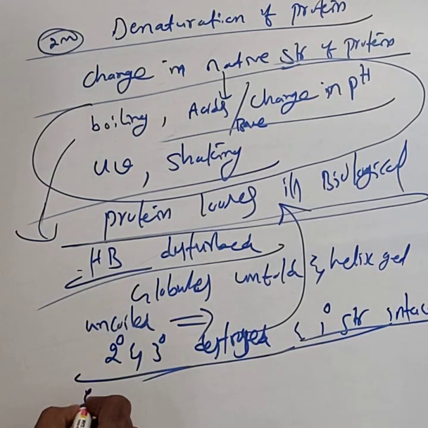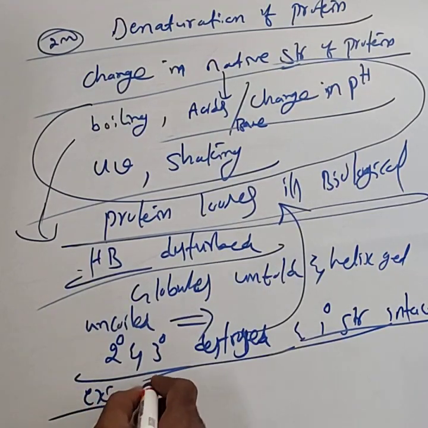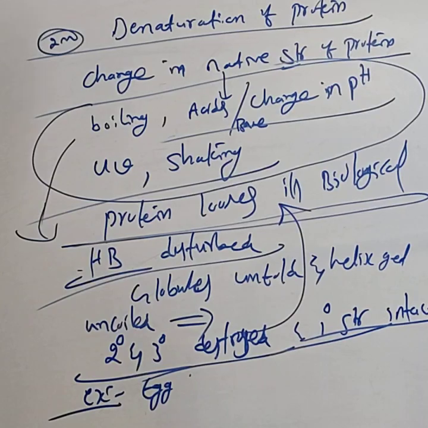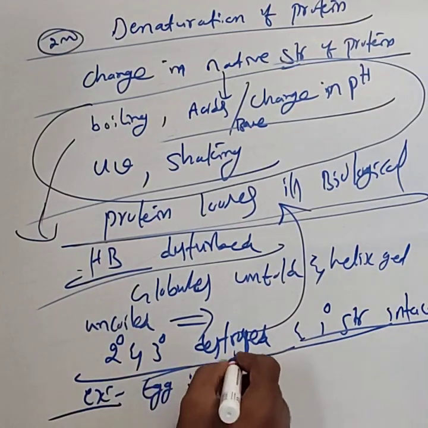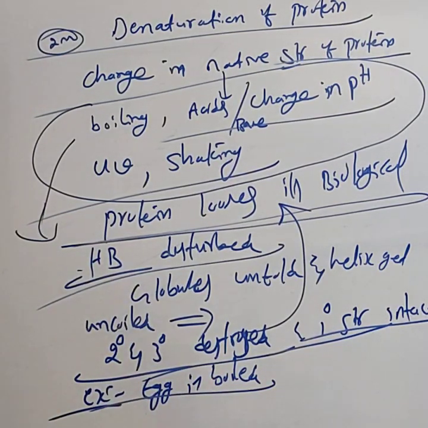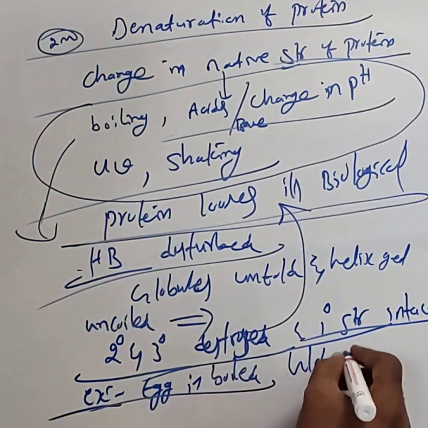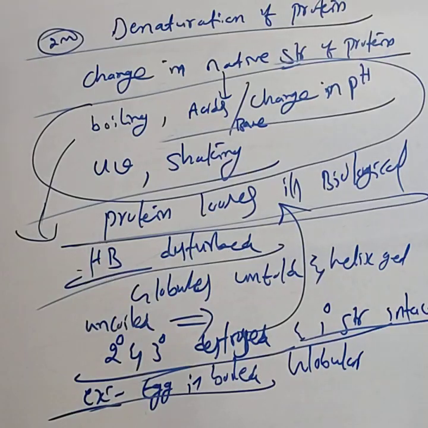An example of denaturation of protein is when an egg is boiled, which is coagulation of the egg. Egg albumin is a globular protein. When the egg is boiled, the globular protein undergoes structural changes and becomes a fibrous protein.